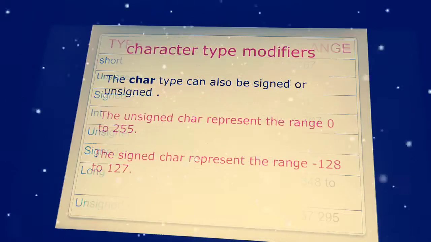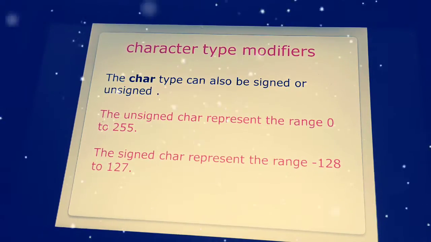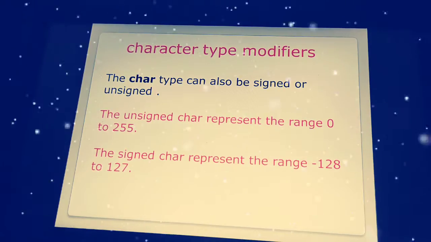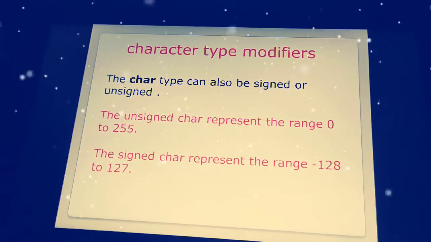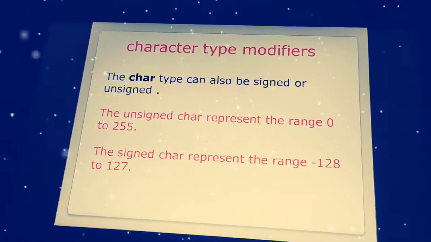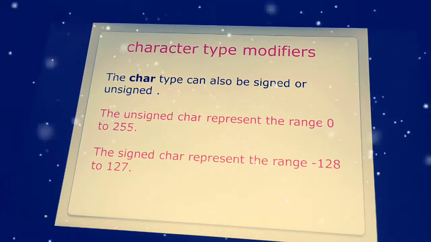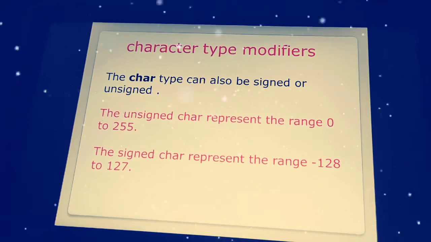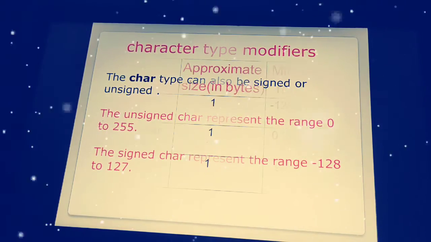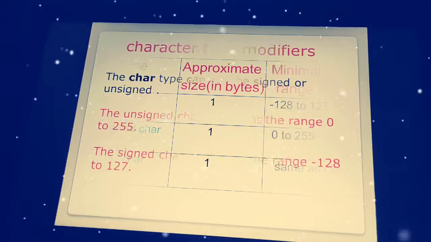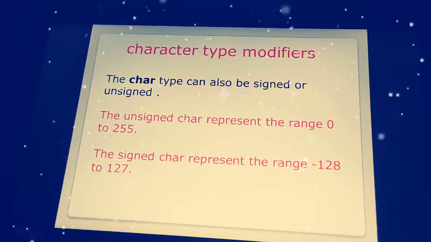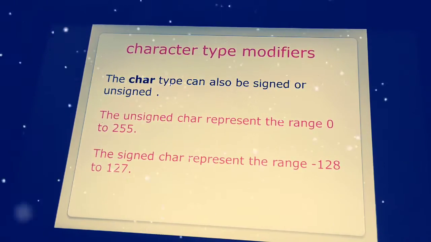So here only a few things are expressed, without exponential and mantissa, with the minimal range. Now what are the char type modifiers? Here the char type modifiers are only the char type, like signed and unsigned characters, but for int they come under short, long and int. So the character type modifiers are only of the char type. The unsigned char range and signed char range I just mentioned over there. Here the unsigned char and signed char are based on the uppercase and lowercase of alphabetical and alphanumeric values.